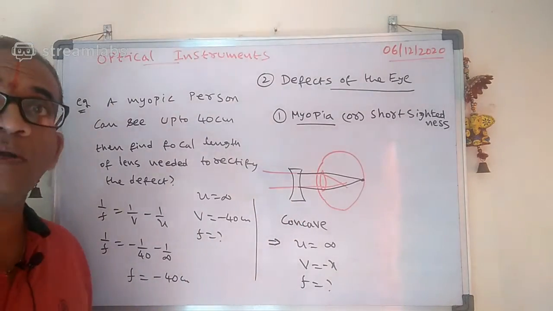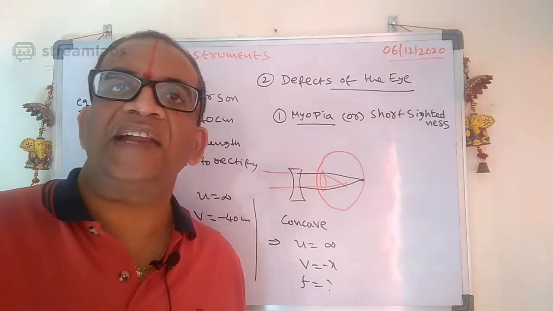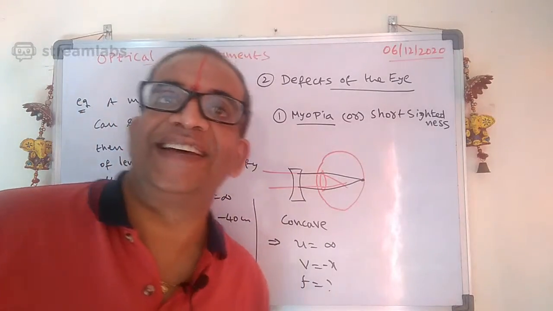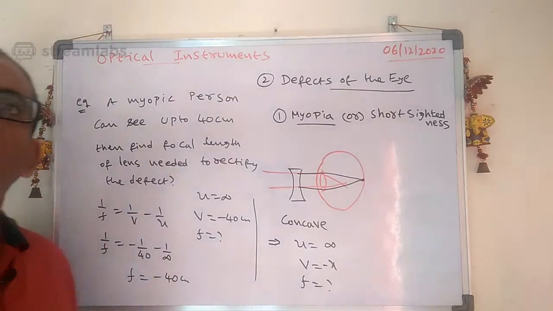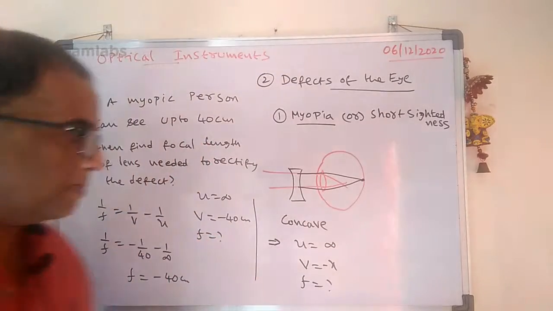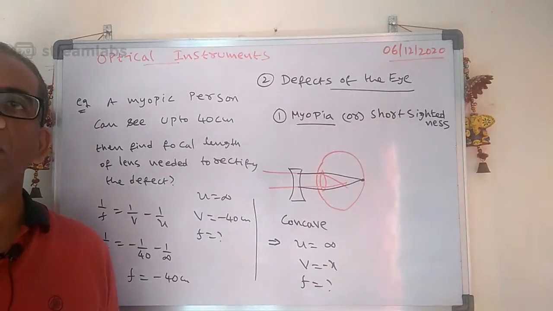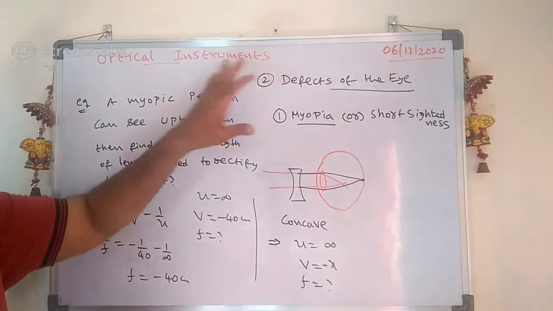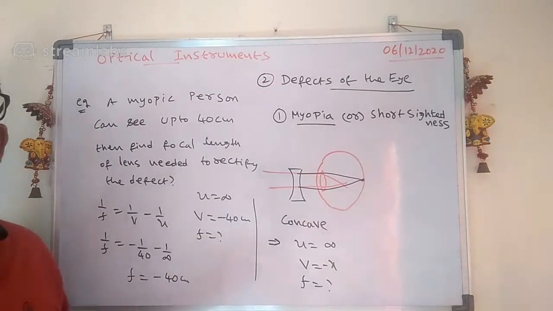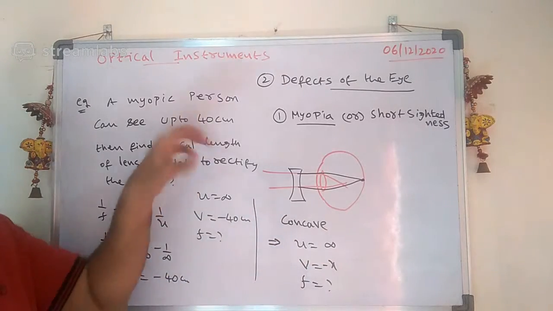There's another very, very important one. Yes, very good. See carefully, the focal length is how much here? It is nothing but minus 40 centimeter. Minus 40 centimeter shows what here? It is a concave lens. Are you following what I am saying? See carefully once again, regarding myopia, how to solve a problem here. Remember, always take the U value as infinity and the V value is the value they have given.